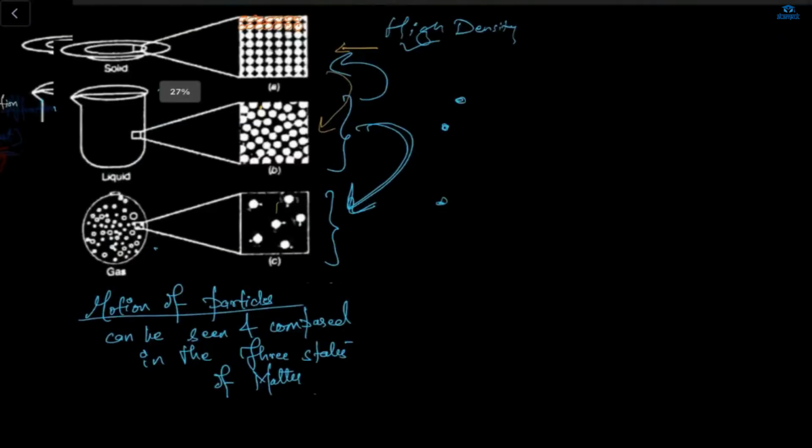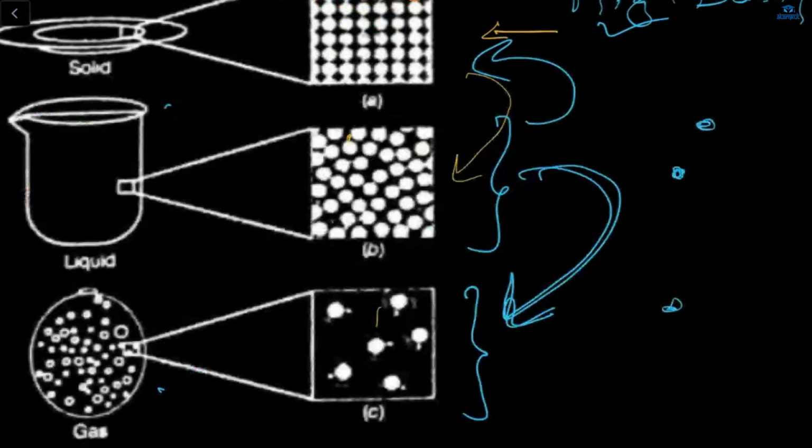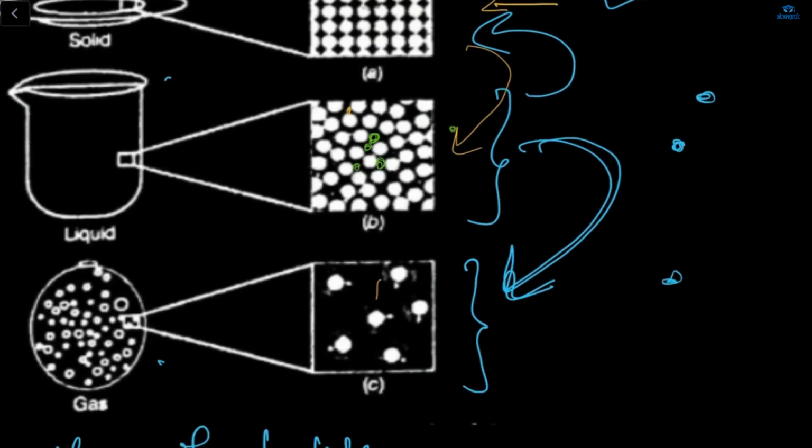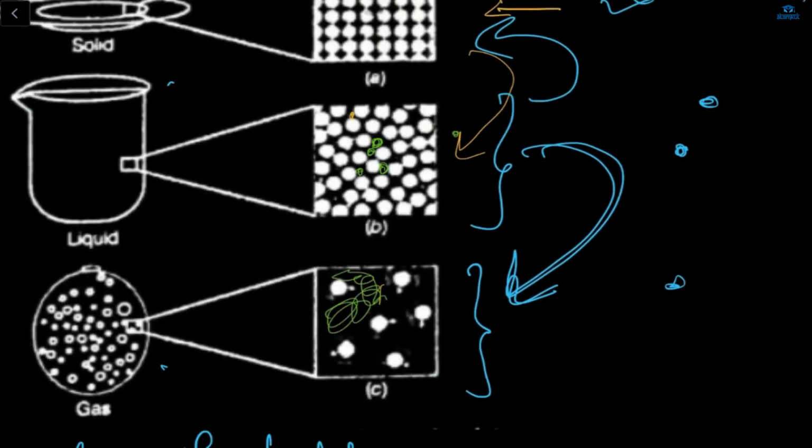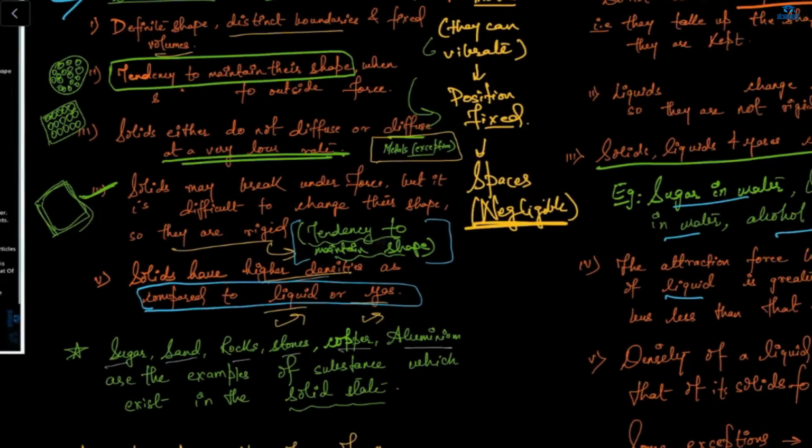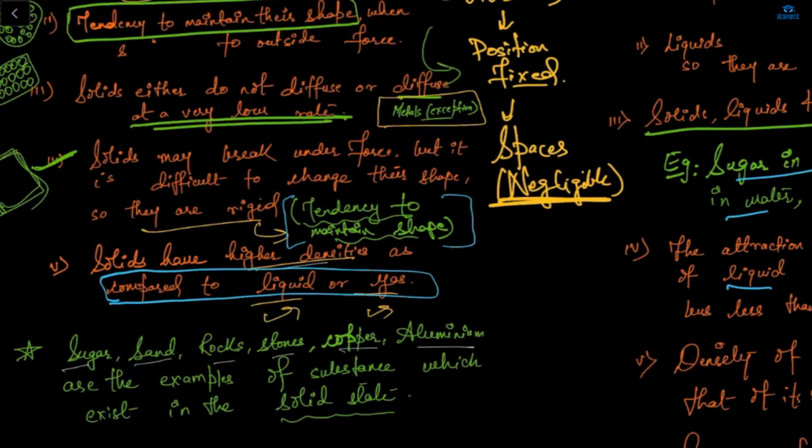In the liquid there are some spaces as compared to your solid, so it is less dense than solid, and in gas there are lots of spaces. It means gas has a low density as compared to both solids and liquids. Density means mass per unit volume. The spaces between the particles are very small, and they are very dense like a dense forest.